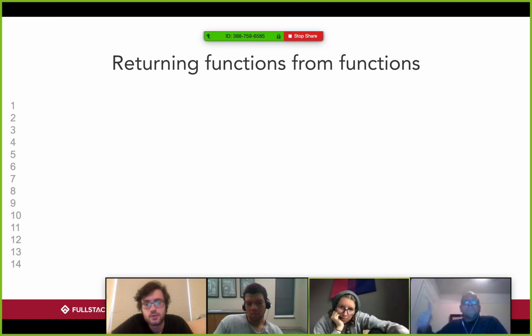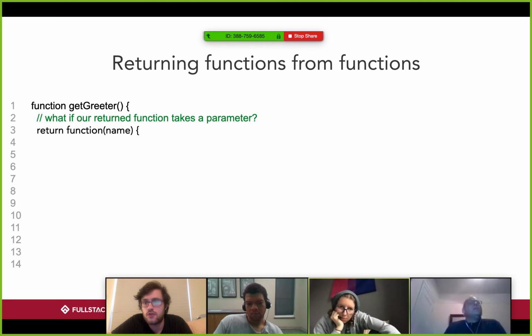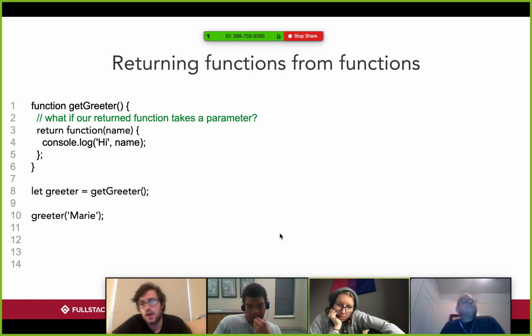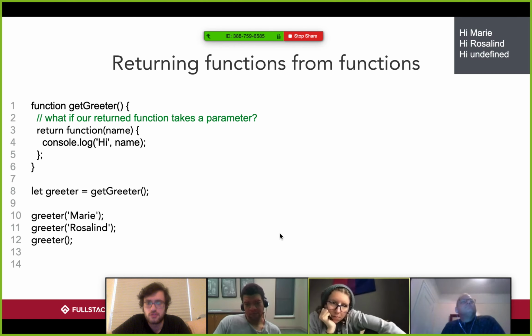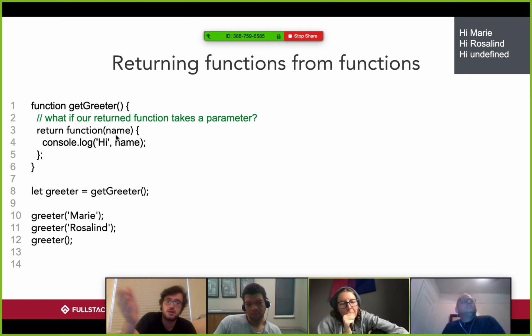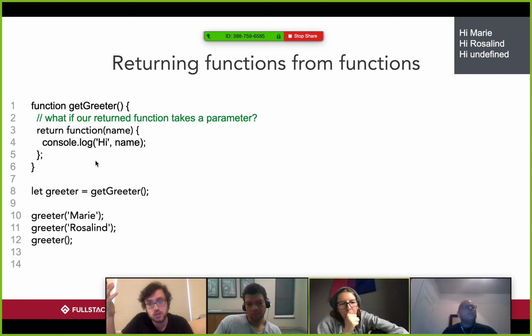All right. What if our returned function takes a parameter, right? It behaves the same way, okay? So if this returned function is declared so that, when we define the function, we write a parameter into its definition, that gets copied over to greeter when it's returned, right?